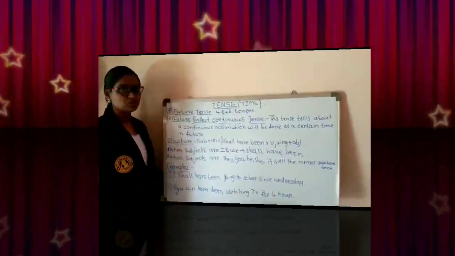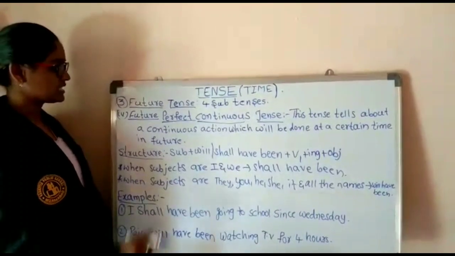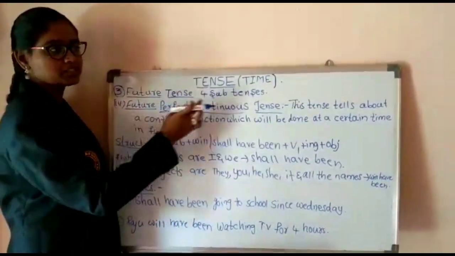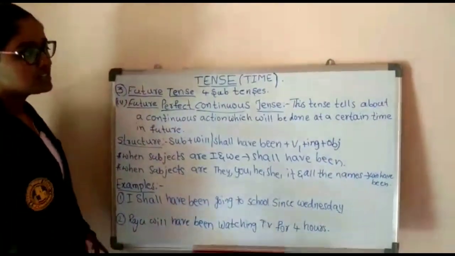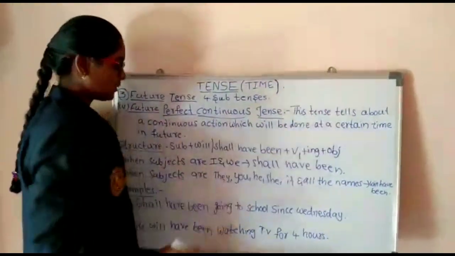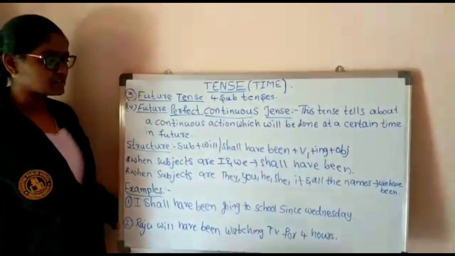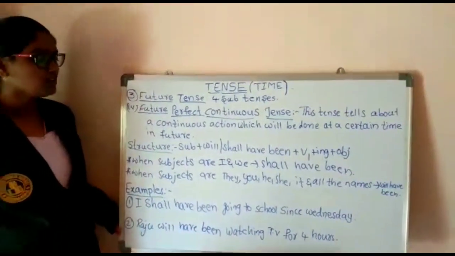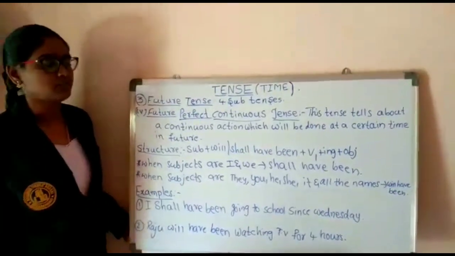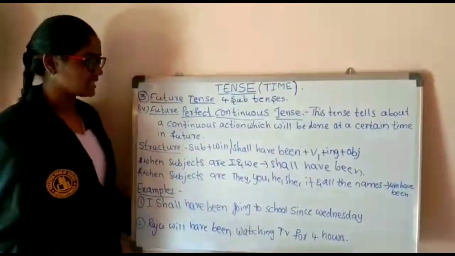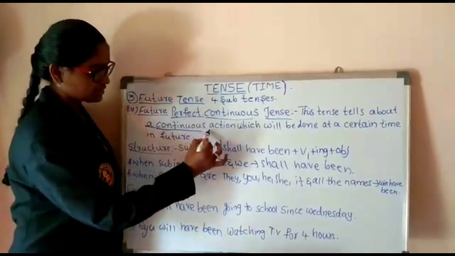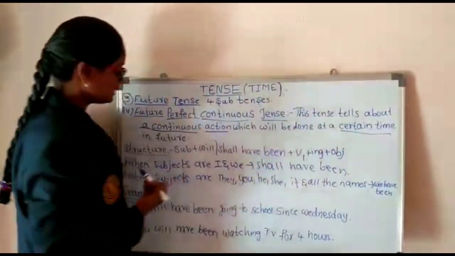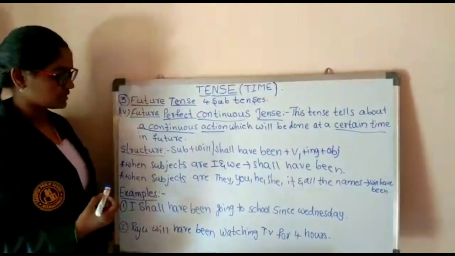Fourth subtense in future tense is nothing but future perfect continuous tense. Future perfect continuous tense definition. This tense tells about a continuous action which will be done at a certain time in future. Once again I am repeating the definition.